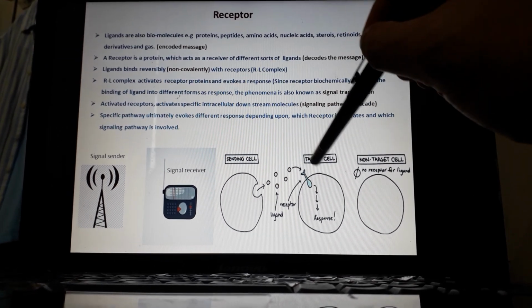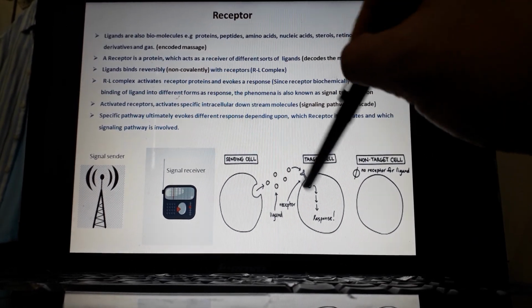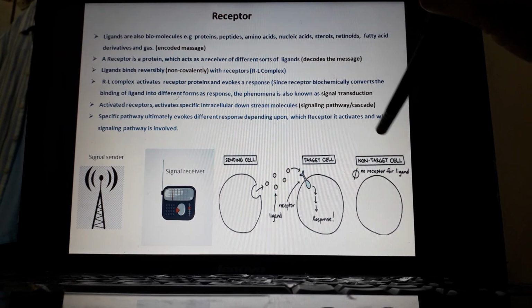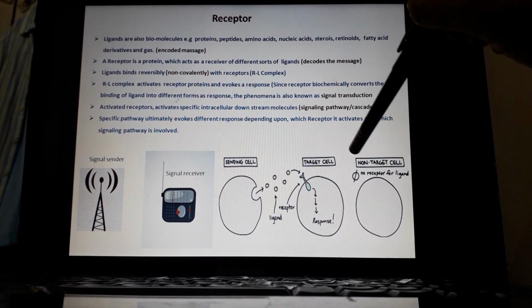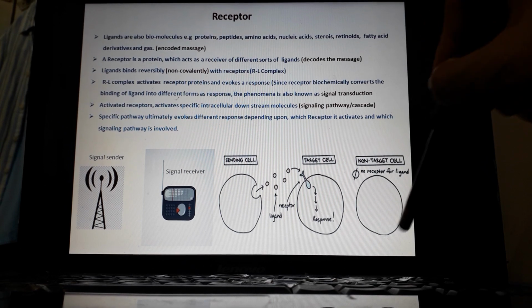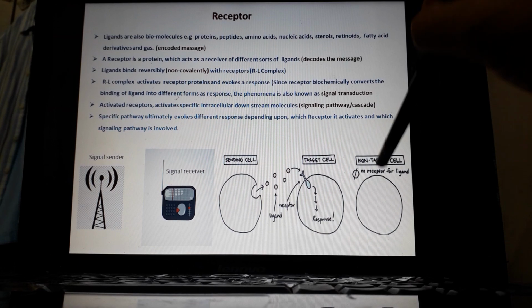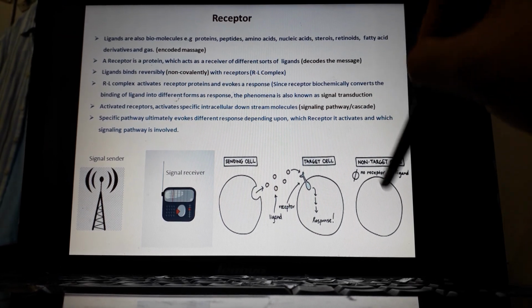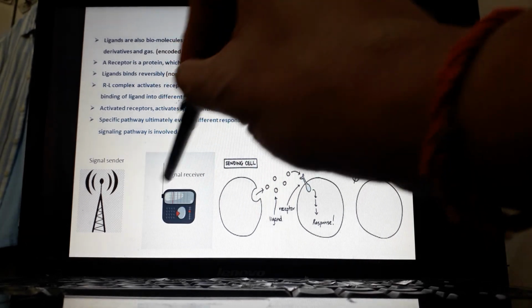However, those cells which bind to a signal and give a response are known as the target cells. And there are lots of cells which are non-target cells. Why? There are two possibilities why a cell is a non-target cell. The mechanism may be the absence of a receptor, that means the absence of an antenna, so the radio does not emit any kind of sound.